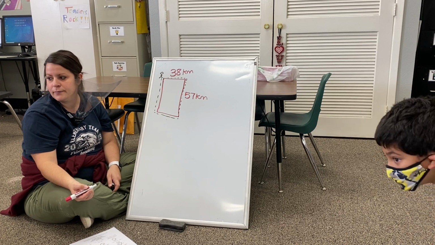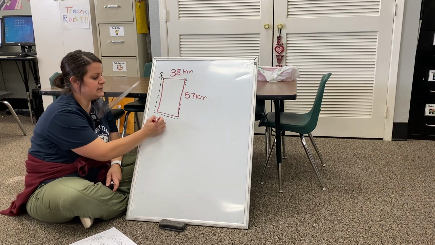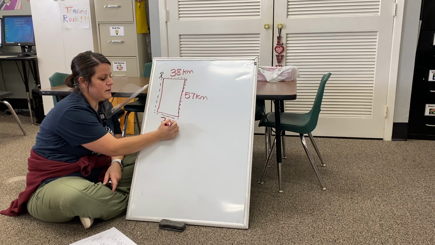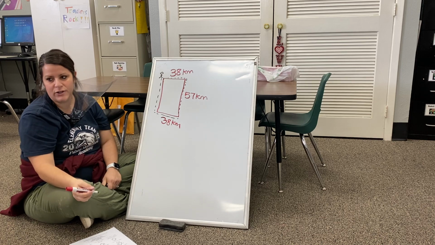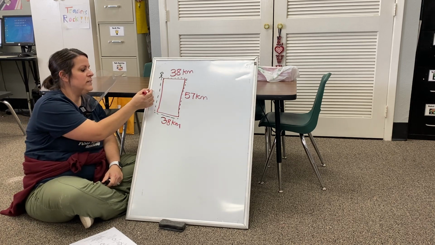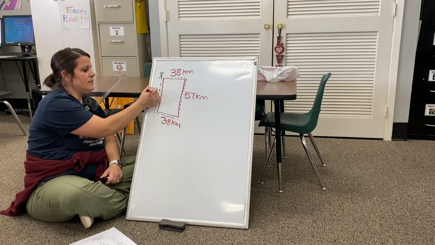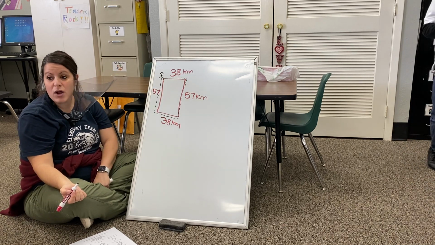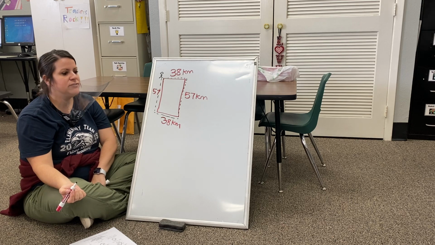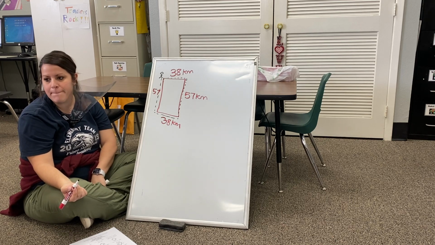38. Yes, 38. Because if this side is 38, we know this side is 38. So Liam, how long is this one? 57. Very good. Okay, so to find the distance around, we are going to have to add those numbers.